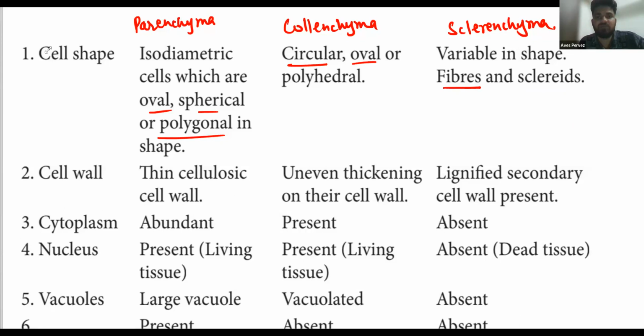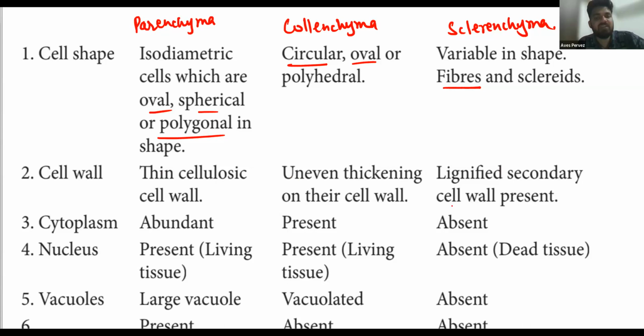So here the wall in the parenchyma is thin and cellulosic. In collenchyma there is uneven thickening, which means they do not have even thickening, because collenchyma needs to provide flexibility to the plant. And if they need to provide flexibility, there should be uneven thickening, because where the thickening is more, it can't be bent. Just as we need a gap in the fingers to bend them, uneven thickening of the cell wall is present.